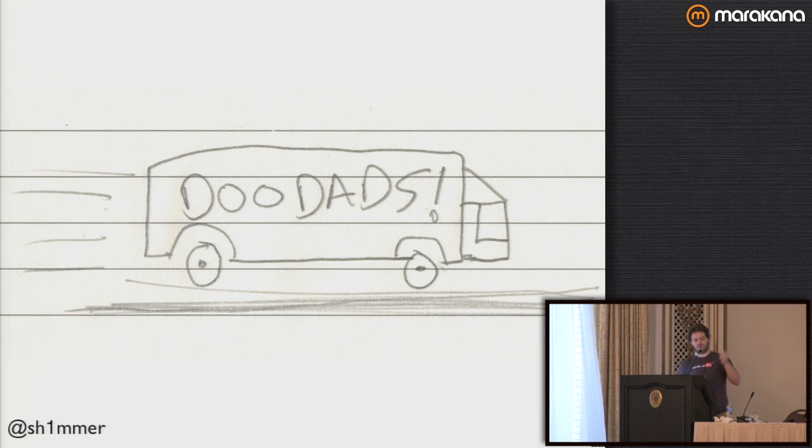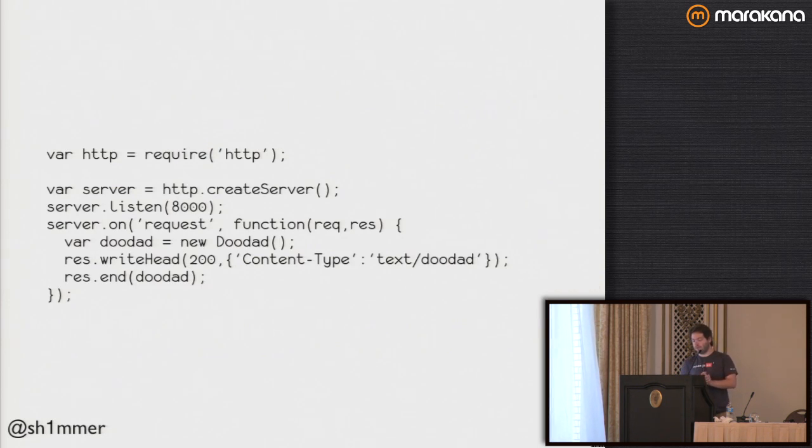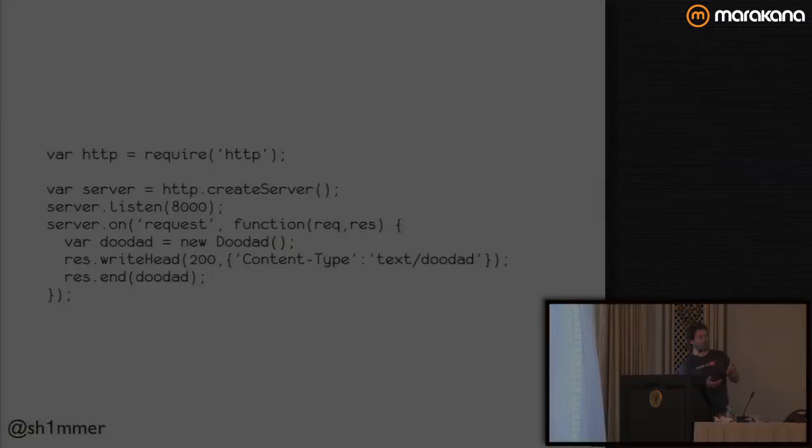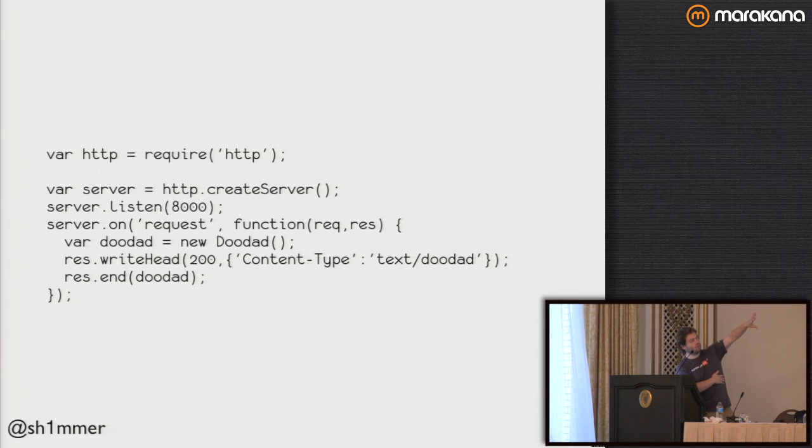So we're in the future. You order a doodad, and then we deliver it to you immediately. So it's this kind of on-demand model. And that looks a little bit like this. Everybody's seen a Node server before, right? Yeah, pretty much. This is the classic Node server, except I added a thing in the middle that said var doodad equals new doodad, and that's about it. So, a basic idea of somebody requests something, and we create the thing that they want, and we get the thing that they want, and we send it.